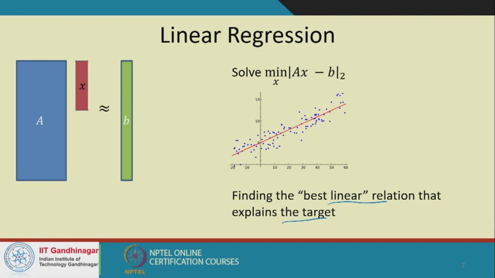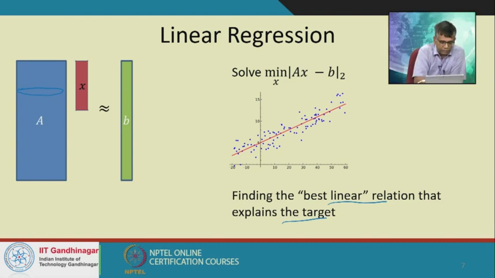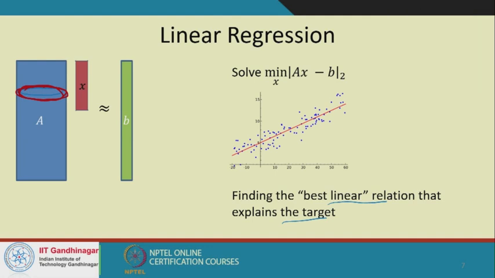Suppose we have a set of data points. Imagine that the data points are given in the column space of A. The data points are the rows of A rather, not the column space, I'm sorry. And now B is a target, right?